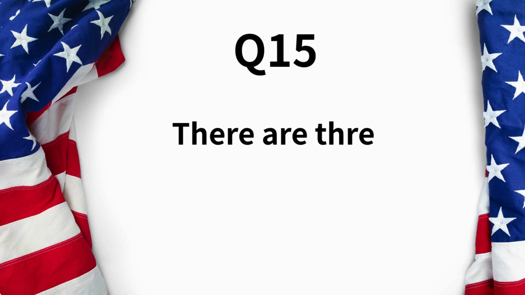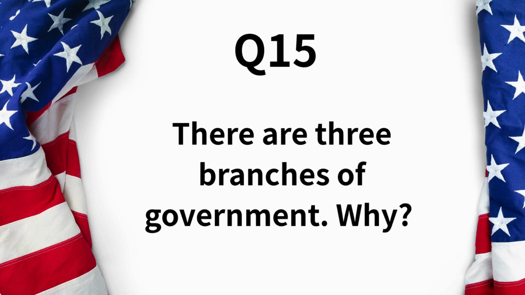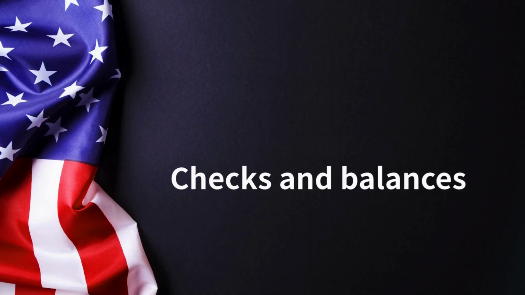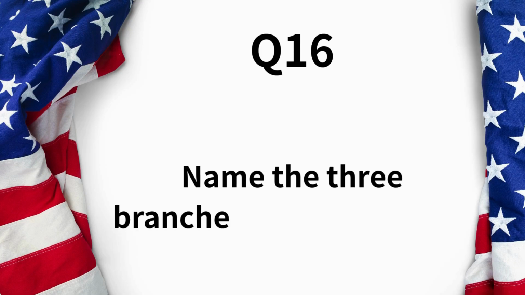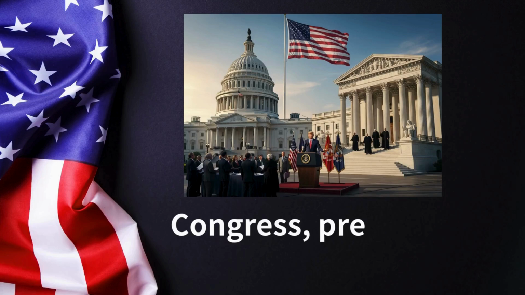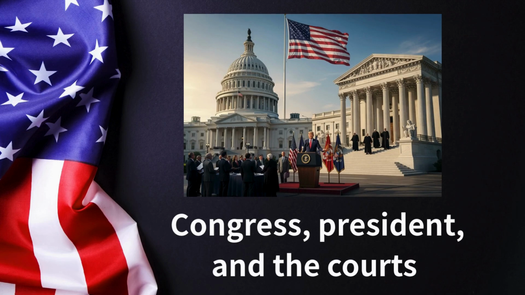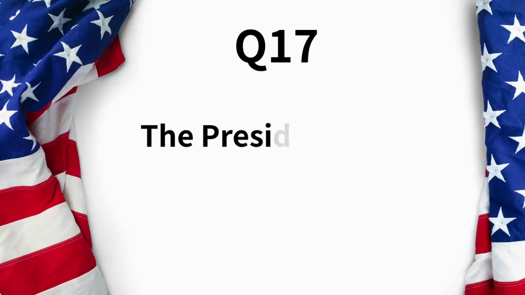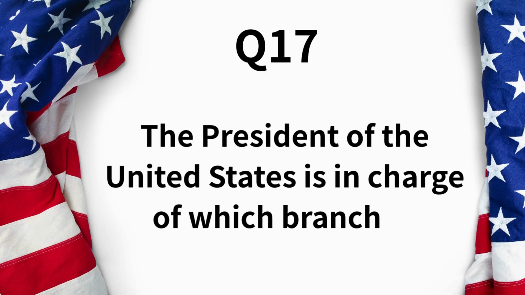There are three branches of government. Why? Checks and balances. Name the three branches of government. Congress, President, and the courts. The President of the United States is in charge of which branch of government?